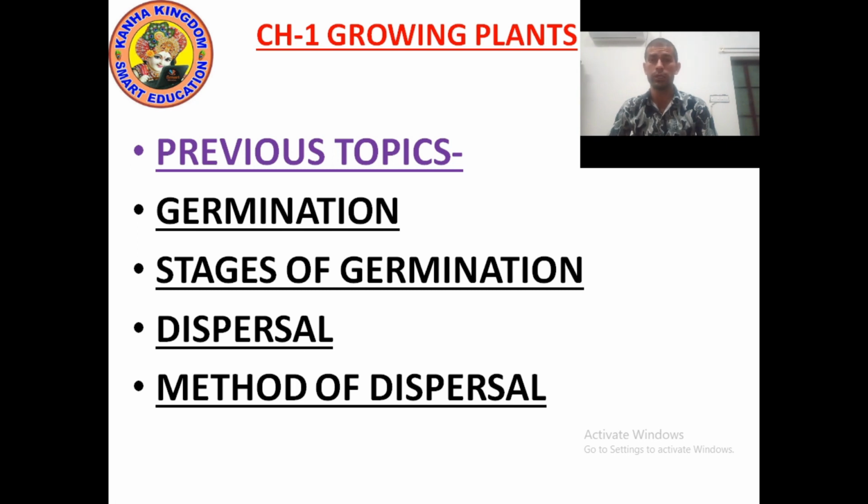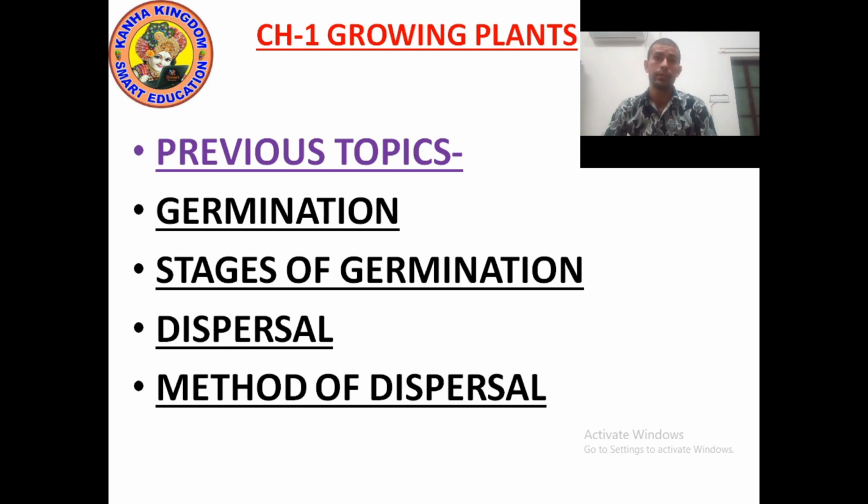Then root and shoot develop, and during the second stage the seed coat breaks out. Then roots develop, and then leaves start to develop, and in the last stage the cotyledons shrink and disappear, and the plants then slowly get bigger.